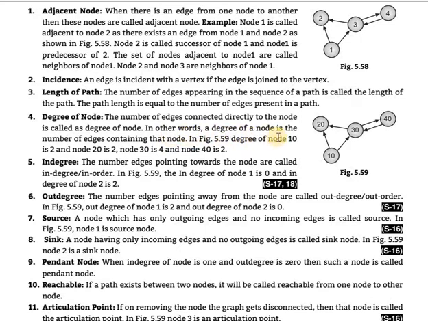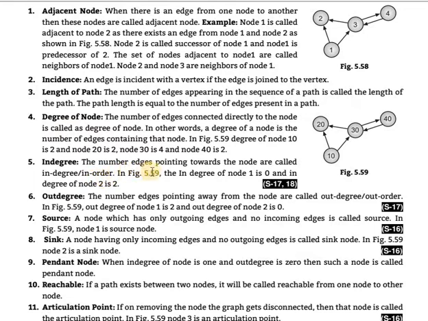In other words, the degree of a node is the number of edges containing the node. The figure shows that the degree of node 10 is 2, directly connected by only two edges, to 20 and 30. Node 20 is also 2. How many edges are directly connected? 1 and 2. For node 30, it is 4, because of this edge and these 2 edges. Node 40 has 2 edges directly connected. Clear? That is the degree of a node.